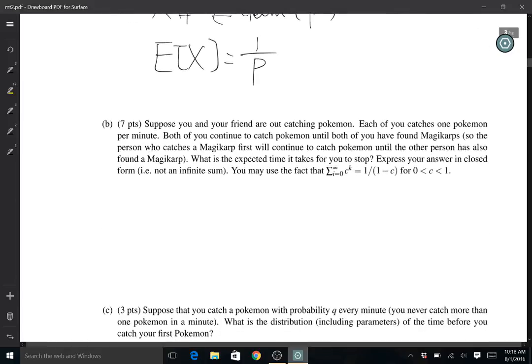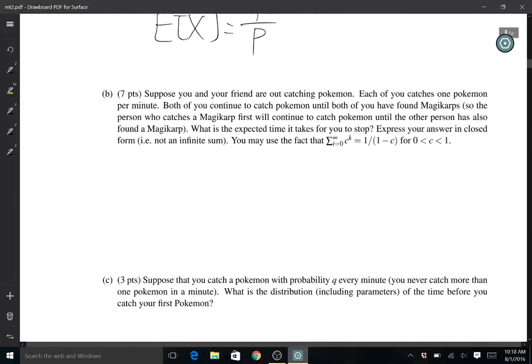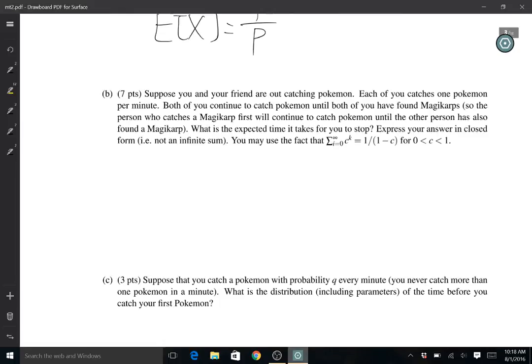Yes. And for part B, wow, it's arguably the hardest question in the exam, so we'll go through this one slowly. Suppose you and your friend are out catching Pokemon. Each of you catches 1 Pokemon per minute. Both of you continue to catch Pokemon until both of you have found Magikarp.